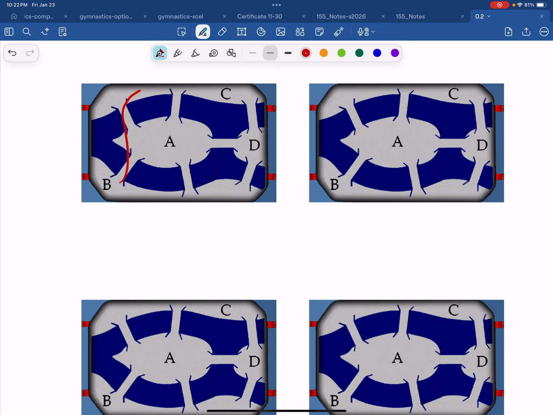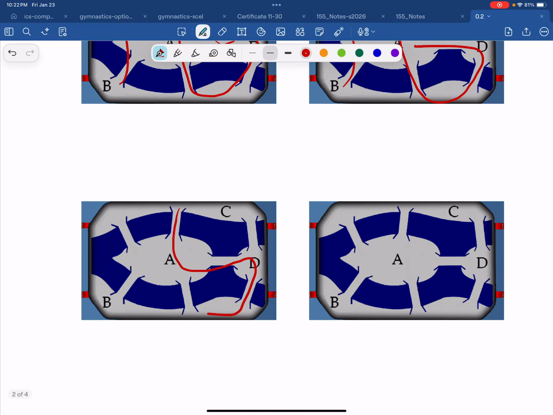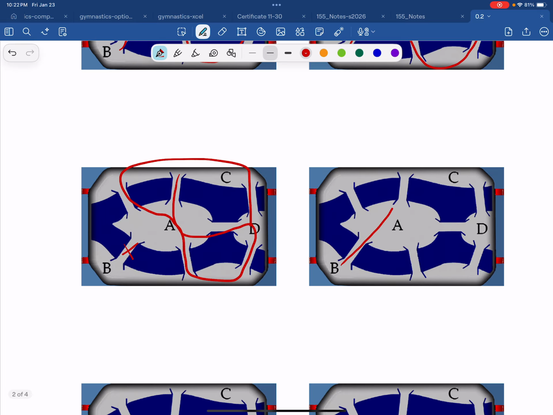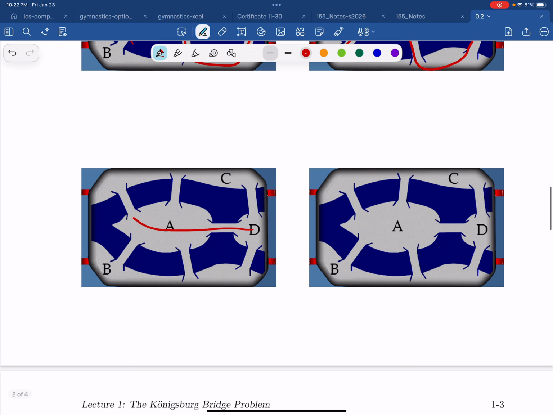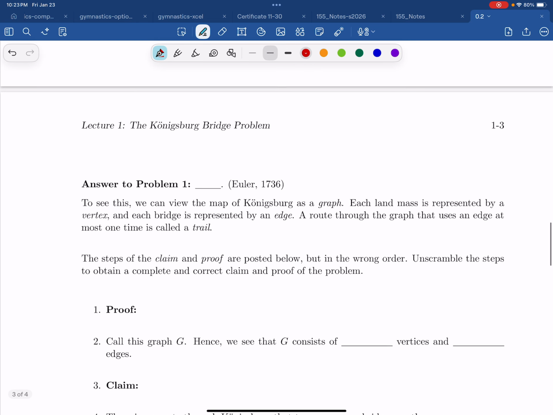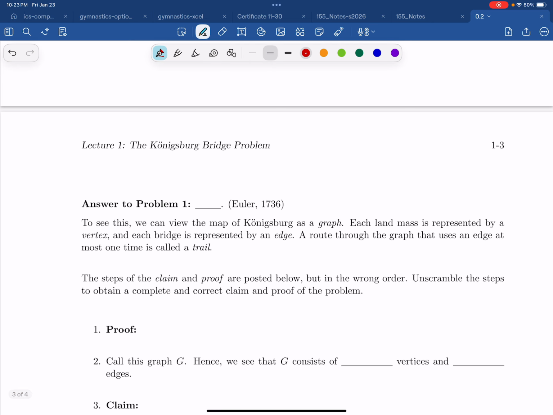Right, here are my attempts. No, that didn't work. That didn't work. I'll go here. That didn't work. That didn't work. And here we go. That didn't work. Boy, that doubly didn't work. Maybe here. Oh, this looks promising. Maybe not. Thought I might have had that last time. So at this point, you might say, well, maybe there isn't really a route. And in fact, you would be correct.